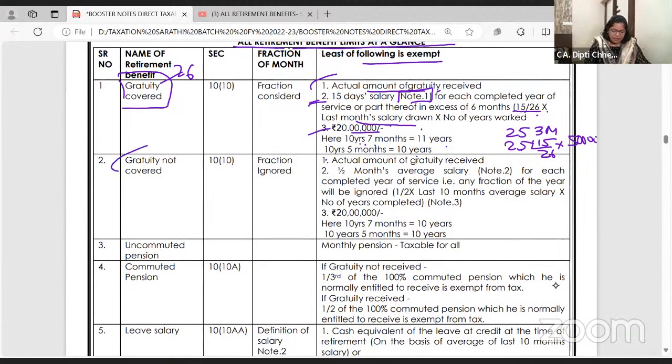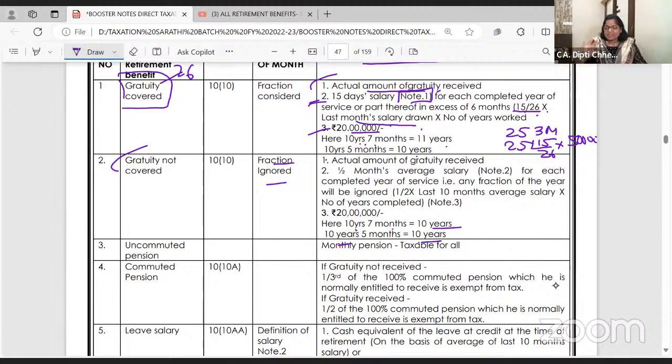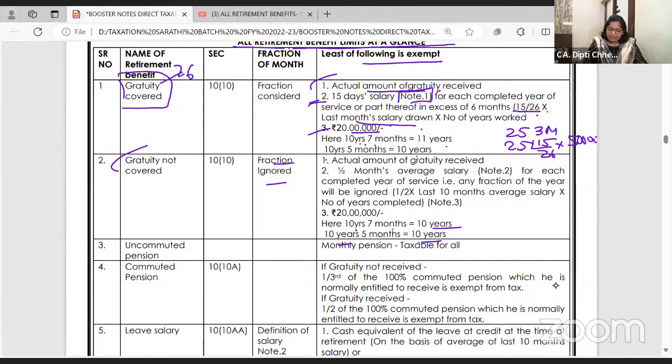Next, if the employee is not covered under the Payment of Gratuity Act, then the fraction is ignored. 10 years and 7 months, 10 years; 10 years and 5 months, also 10 years. Fraction is not to be taken. The first bit is the same, actual amount of gratuity received. The third bit is the same, 20 lakhs. In the middle one, you have to take half month salary. You know what is half?